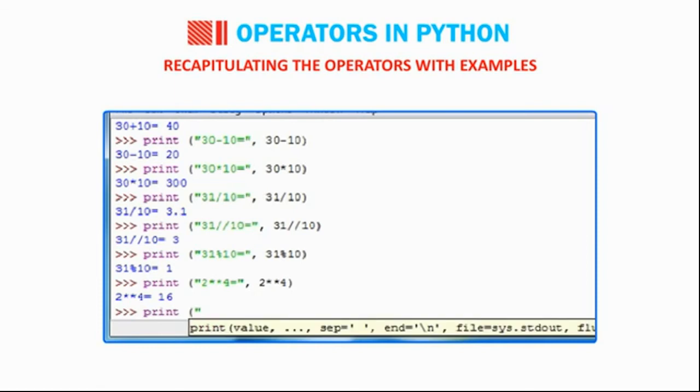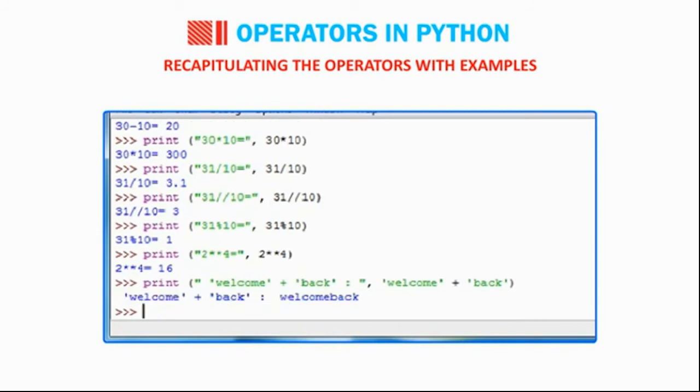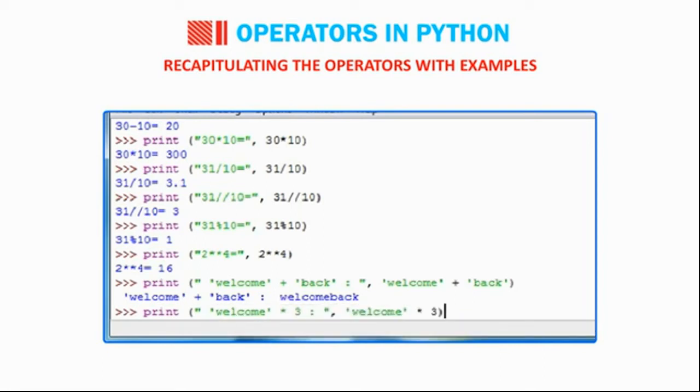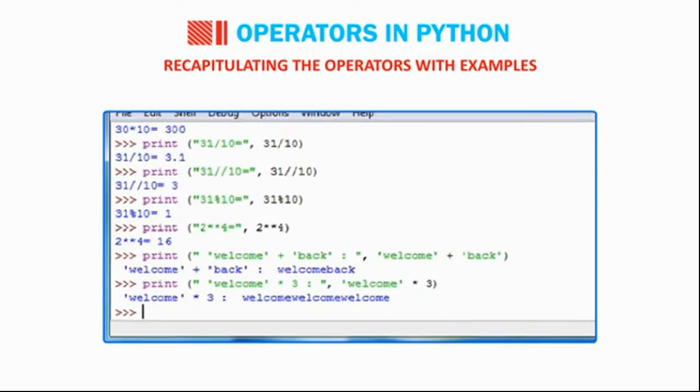print("welcome + back:", "welcome" + "back"). Welcome plus back gives welcome back. print("welcome * 3", "welcome" * 3). 'welcome' * 3 gives welcome welcome welcome.